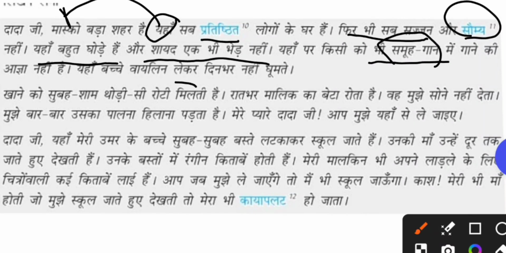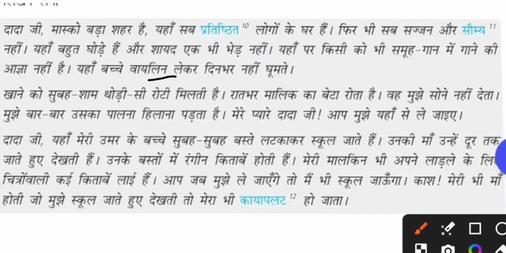यहाँ बच्चे वायलिन लेकर दिन भर नहीं घूमते. And the kids also don't take violin and roam. So maybe where he was living, Vanka would have seen people taking the violin. The kids will be taking the violin and learning that instrument, or there will be many sheep in his place. So here in Moscow, on the contrary, he is not seeing sheep or the kids taking the violin.